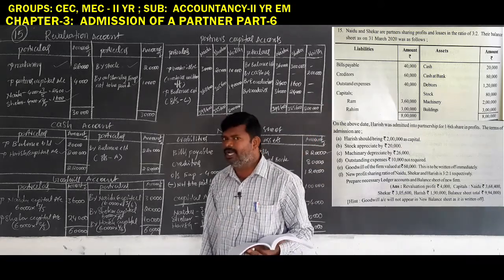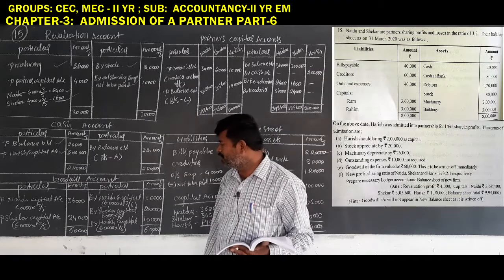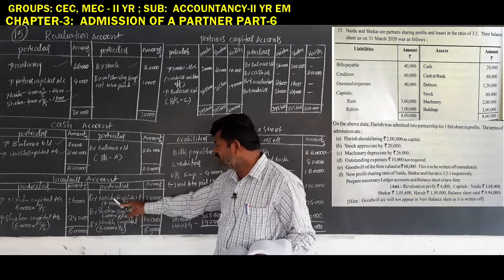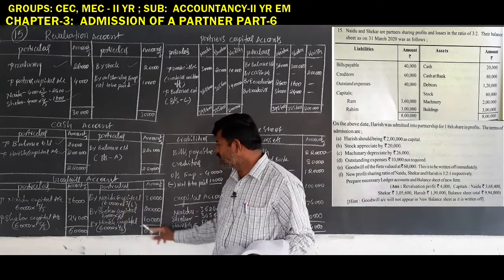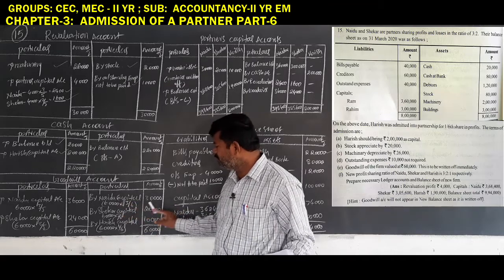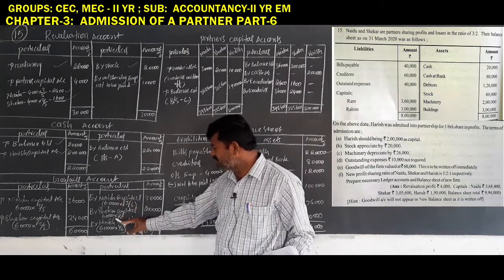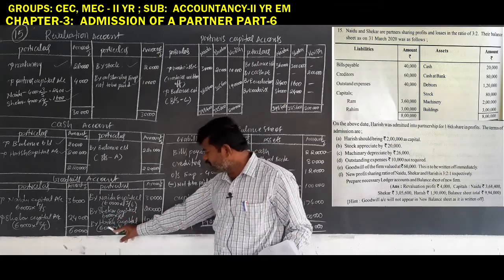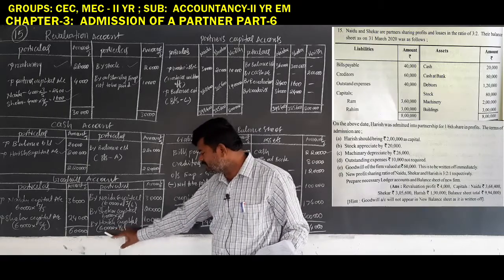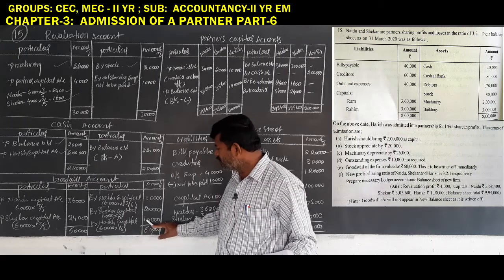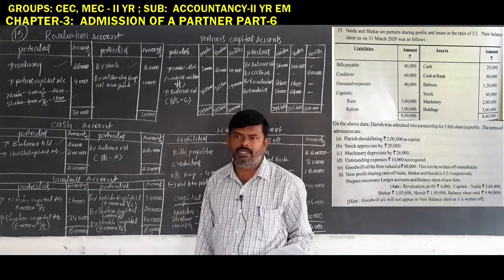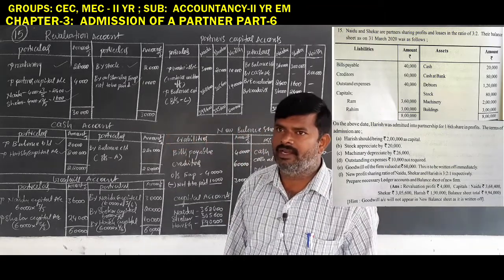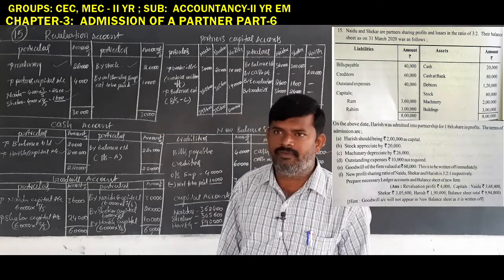Next, come to the write-up, which means as per the new ratio. 60,000 into 3 by 6: 6 1s are 6, 6 10s are 60, so 10,000 into 3, 30,000. 60,000 into 2 by 6: 6 1s are 6, 6 10s are 60, and 10,000 into 2, 20,000 rupees. 60,000 into 1 by 6: 6 1s are 6, 6 10s are 60, so 10,000 rupees. Total amount is 60,000 rupees. Debit is equal to credit, no balance. If any balance is there, it should be recorded in the balance sheet, as in the previous problem.